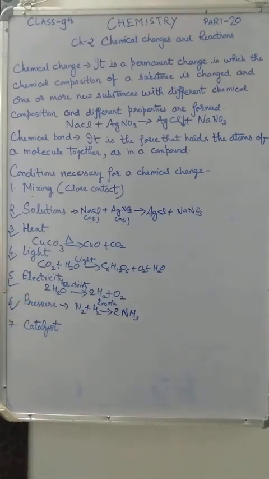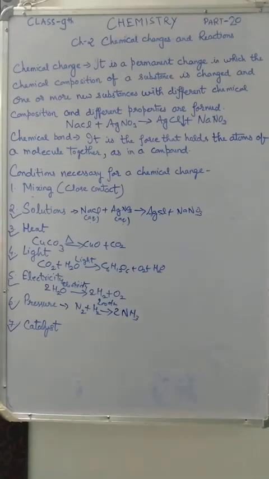Next one is your catalyst. I think all of you know what we mean by catalyst. Some chemical reactions need a catalyst to accelerate or decelerate the rate at which they occur. With the help of the catalyst you can increase or decrease the speed of the reaction. So that substance is called catalyst. The catalysts themselves do not take part in the reaction and so remain unchanged. After the change also that substance will not change. That type of substance is called catalyst.